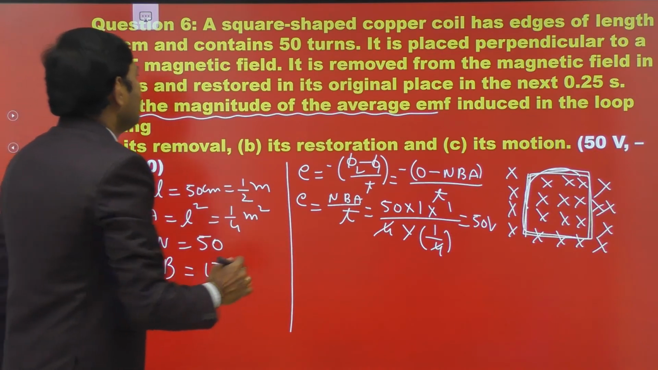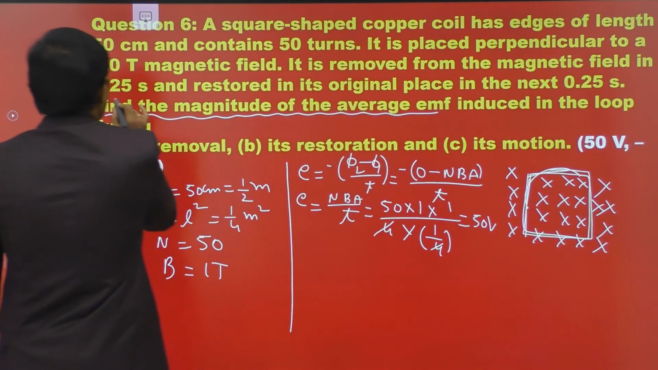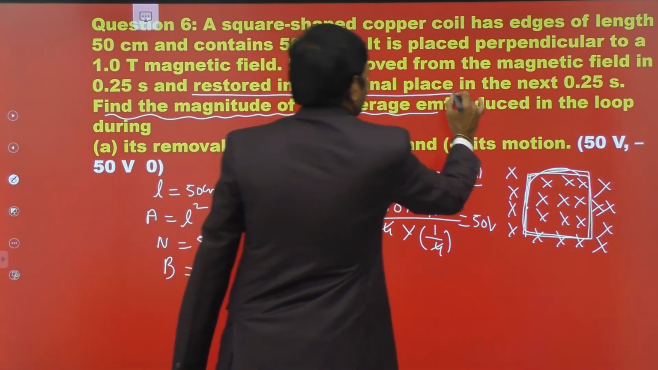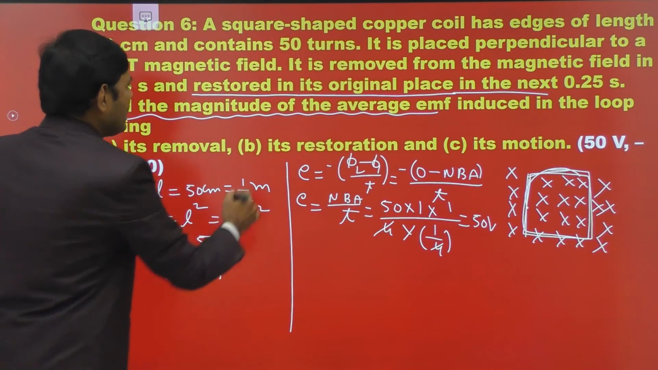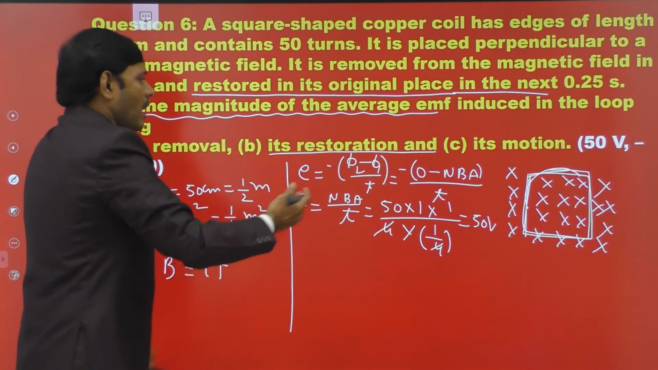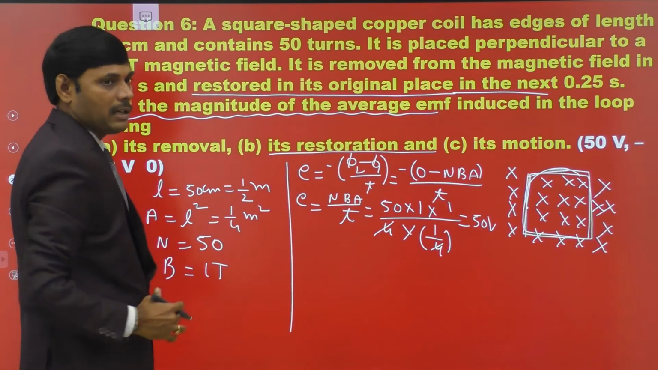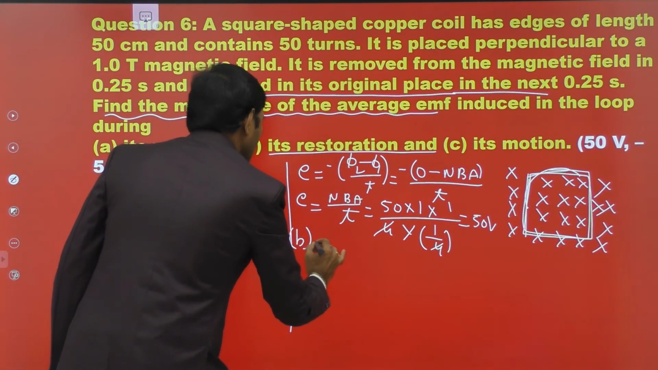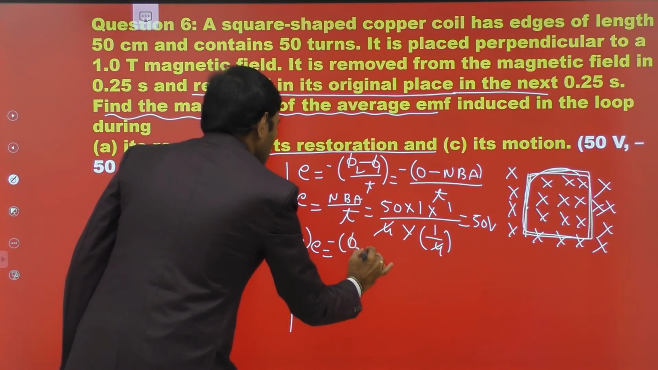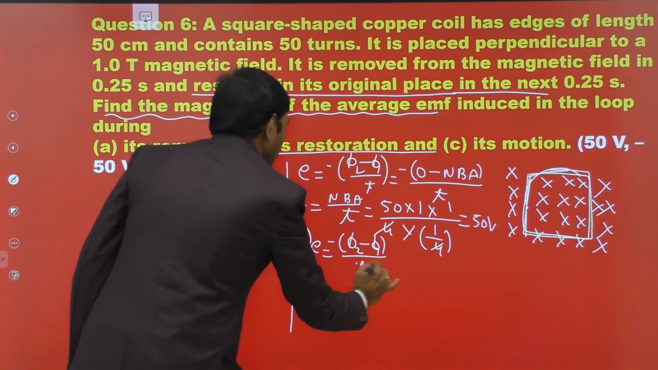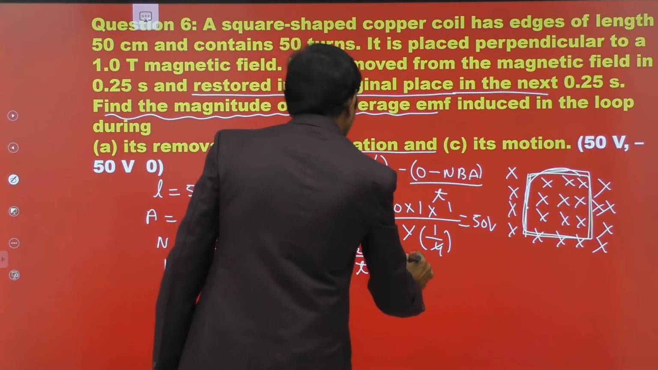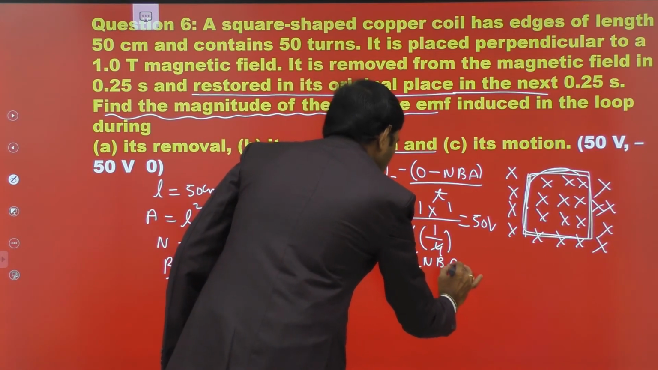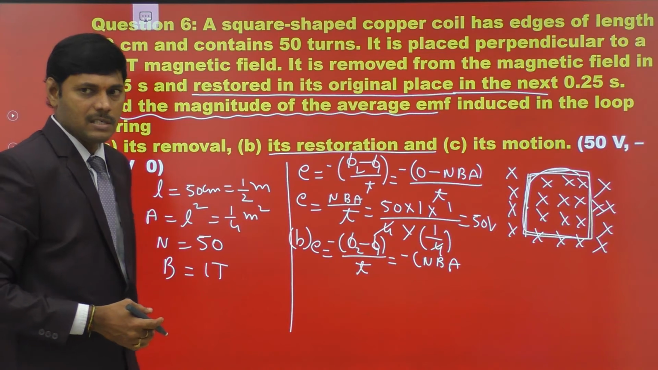Coming to the second part: it is removed from the magnetic field in 0.2 seconds and restored to its original place in the next 0.25 seconds. If the coil is removed and then restored into the magnetic field, what is the EMF during this restoration? In part B, the formula is the same: E is equal to minus phi 2 minus phi 1 whole divided by time taken. Phi 2 means the final magnetic flux. After restoration into the magnetic field, the final magnetic flux is NBA.